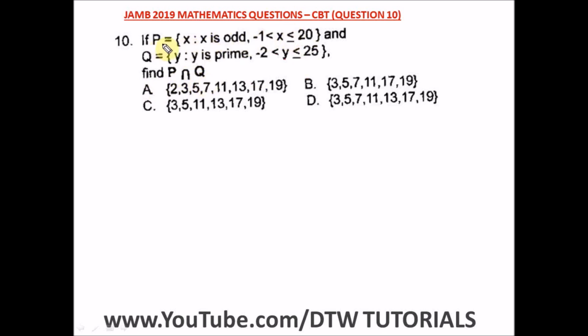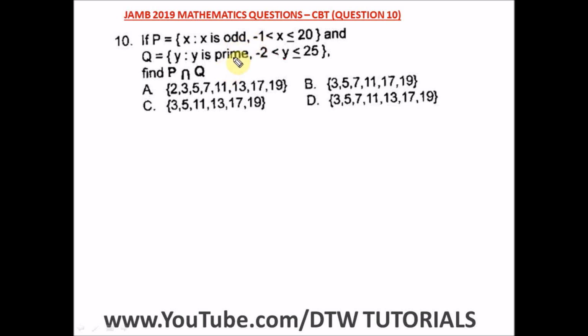Okay, so to find P intersection Q, let's look for the subset of P, then look for also the subset of Q, then find the intersection of P and Q. Now you can see here it says x is what? Odd. First of all, you need to know the difference between an odd number and a prime number. An odd number is any integer that cannot be divided exactly by 2. Are you getting it?